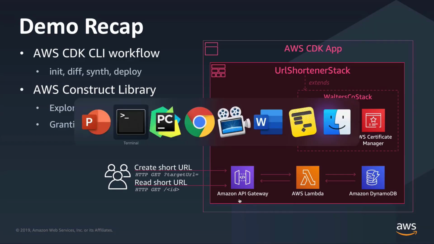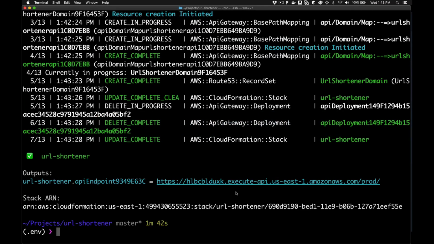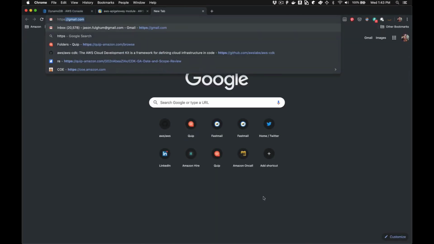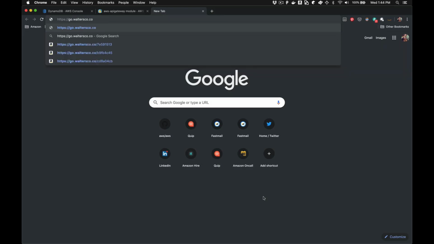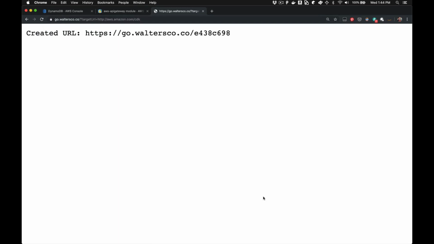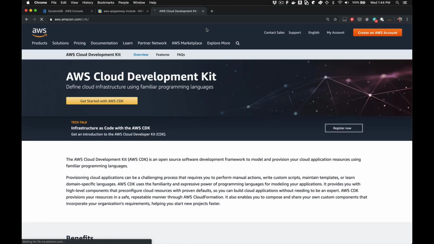So let's jump back to terminal, and it looks like our deployment has completed. So we've got the moment of truth now. Let's go to go.waltersco.co and see what we get. So far so good. We've got the usage information. Let's plug in target URL. Let's go to the CDK homepage again. And sure enough, we've got this URL created. It's nice and short. And let's plug this in and see if we get redirected.